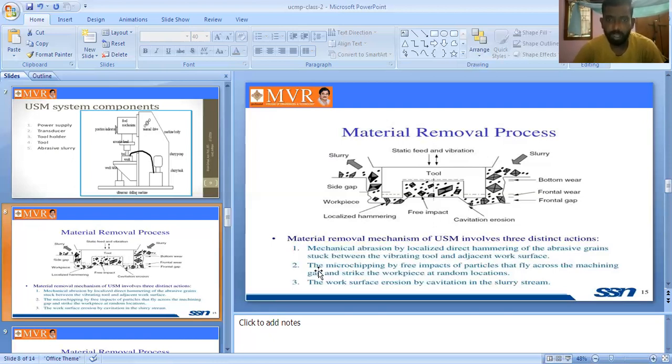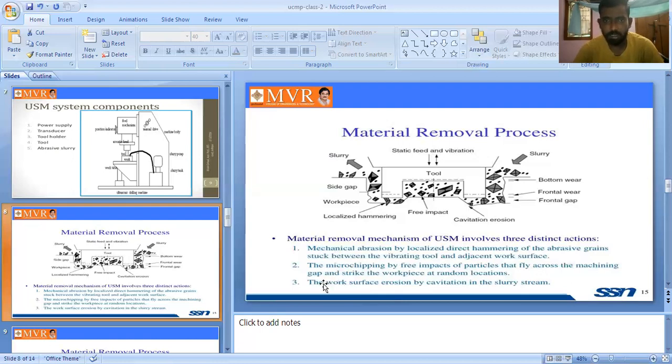Next is the micro chipping by free impact of the particles that fly across the machining gap and strike the workpiece at random locations. So it is micro chipping by the free impact of the particles that fly across the machining gap. These particles are freely flying between the tool and the workpiece gap. That is the second point. So it is the tool, and there are flying particles, the impact of the particles.